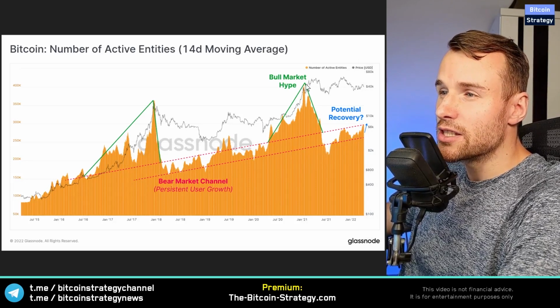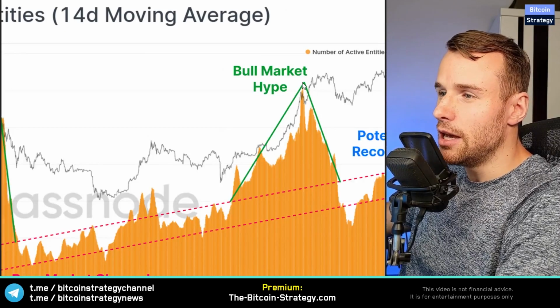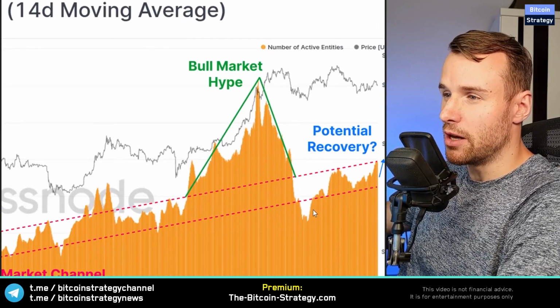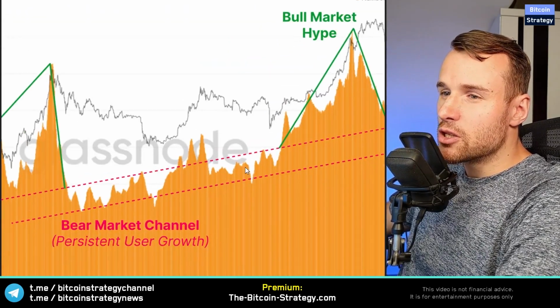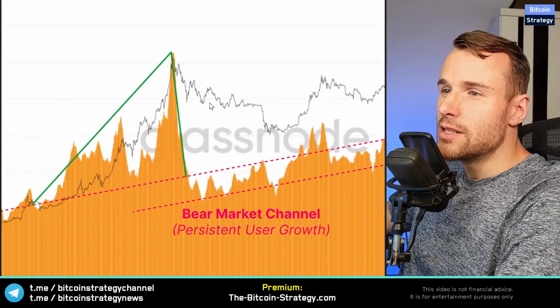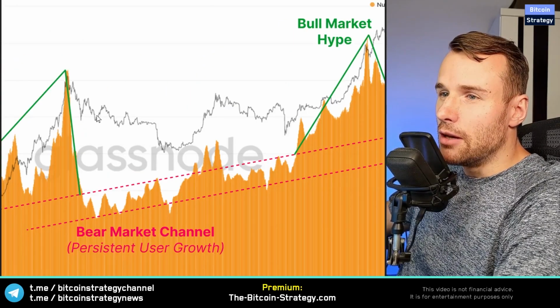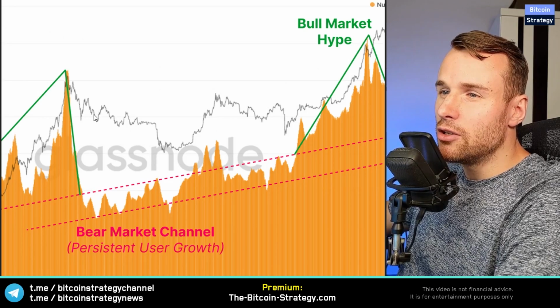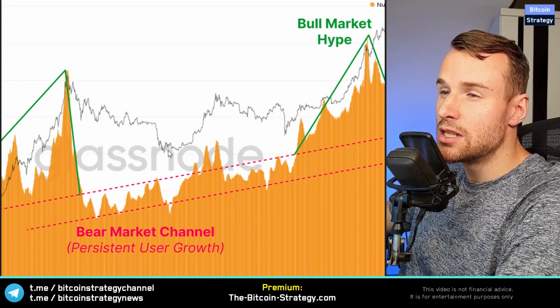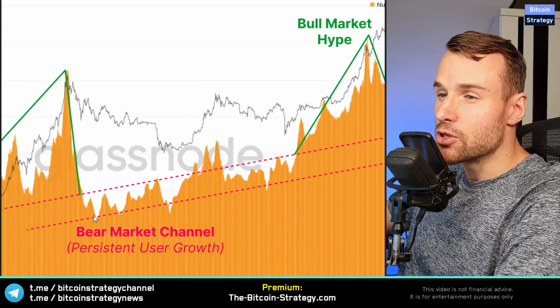You want to rather sell when this is very heated, when a lot of attention is on Bitcoin, and you want to be buying when this is rather low. Now, this is by no means a perfect measure, right? We have been very low on this metric before, and still afterwards we crashed down in the Bitcoin price, right? This is a level of around 7K US, and we then afterwards still had a 50% decline, whereas the number of active entities was already pretty low.